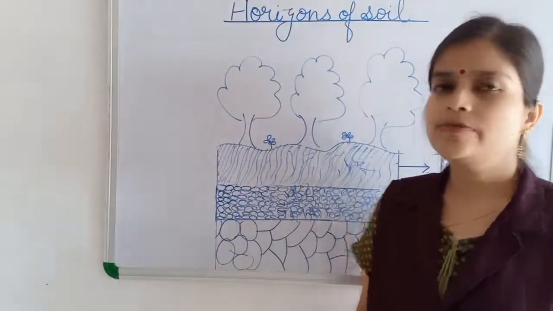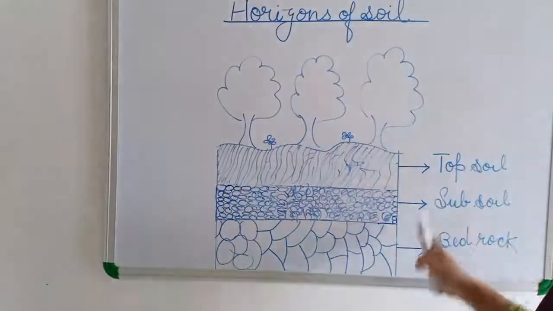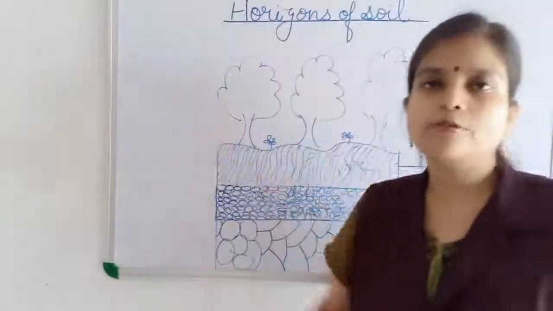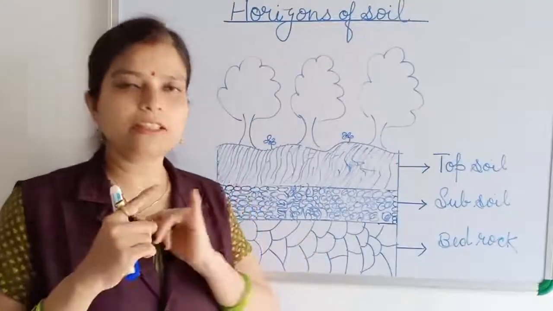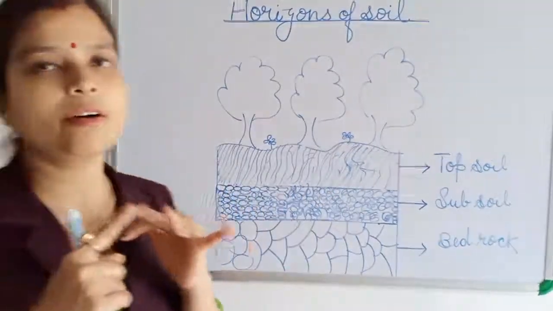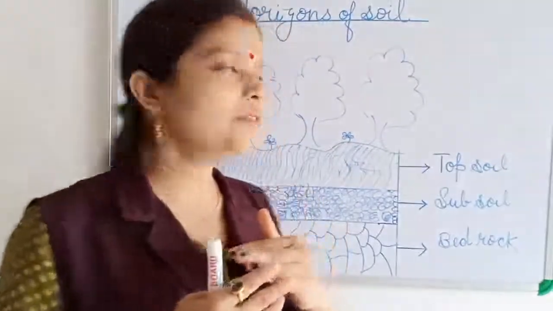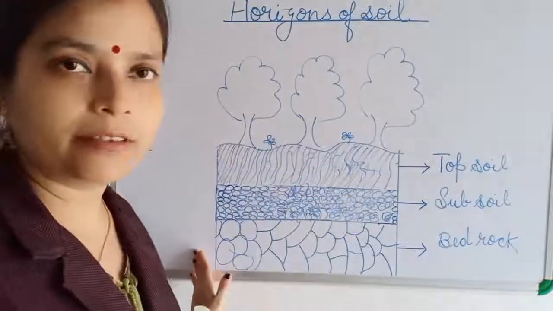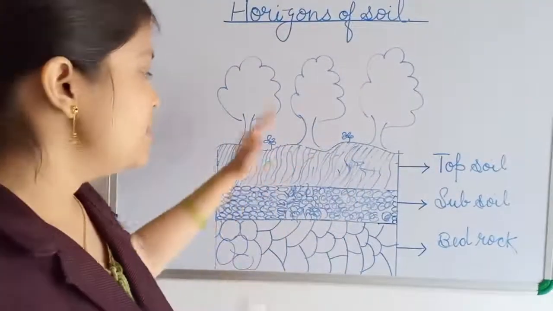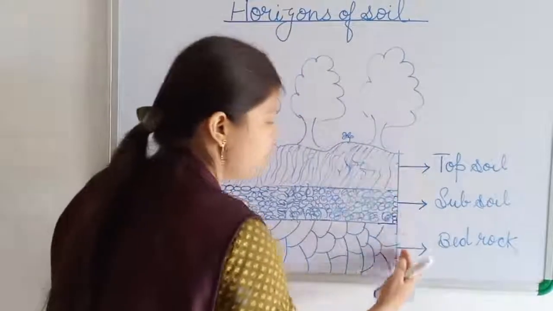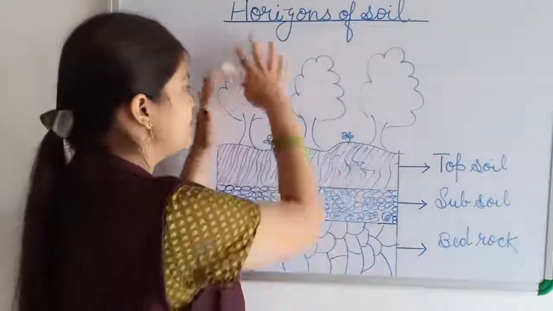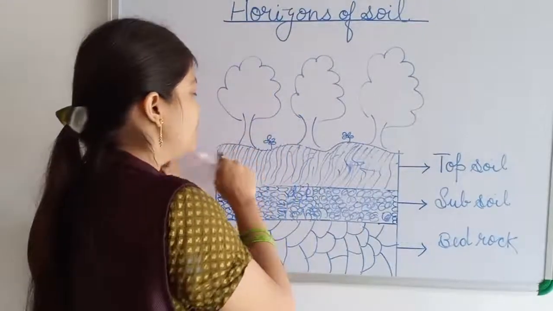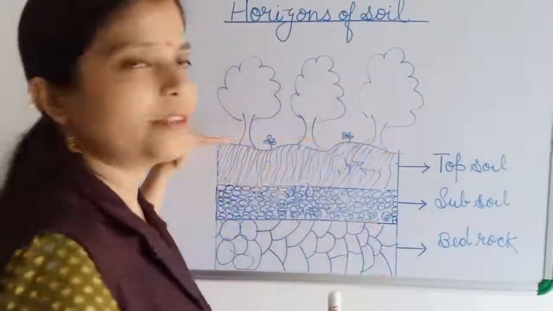We are going to discuss the layers of the soil, which are known as the horizons of the soil. So don't be confused between the component of the soil and the horizon of the soil. Horizon of the soil is the layer of the soil. I have taken this piece of land, a field with trees growing on it, and we can see only the topmost layer of the soil.